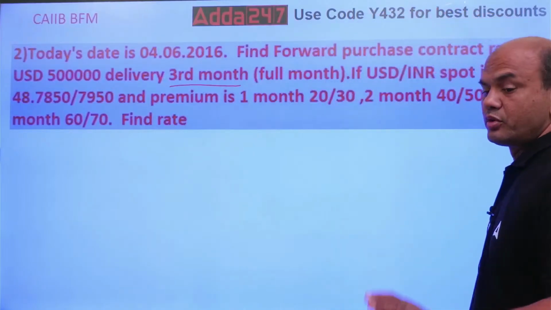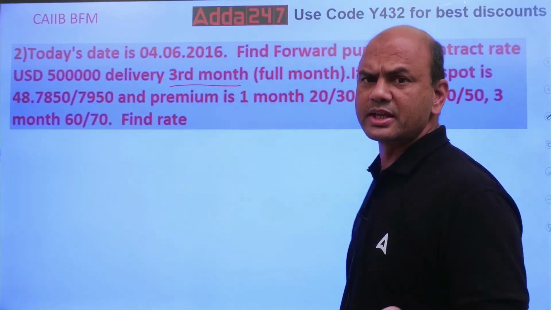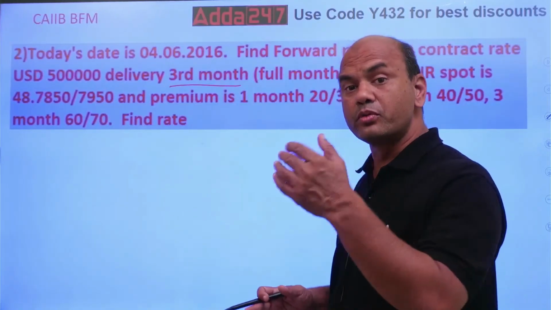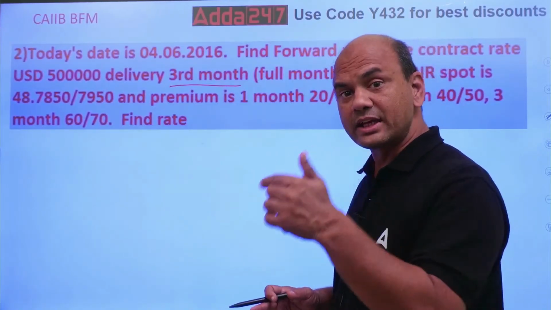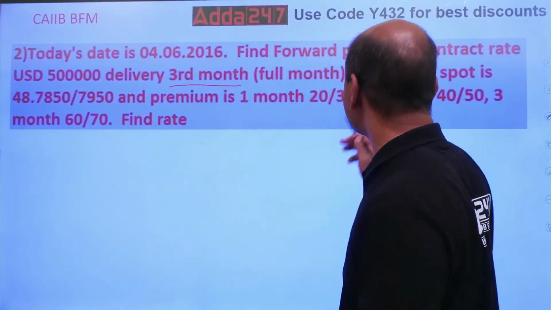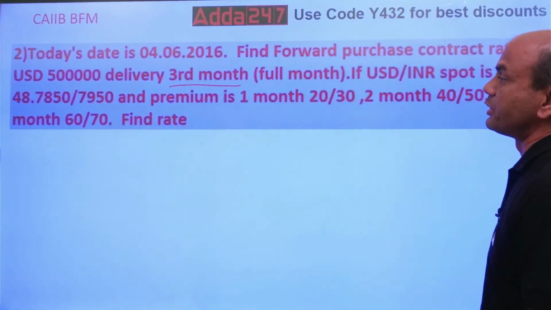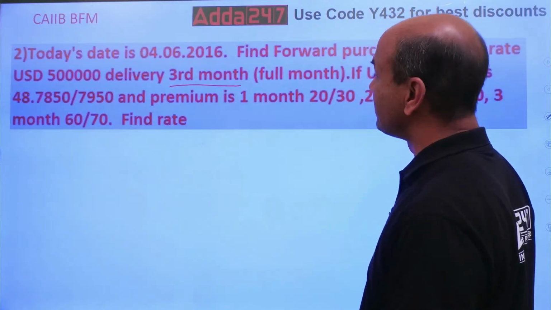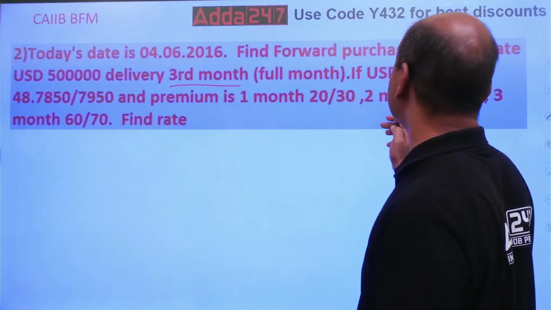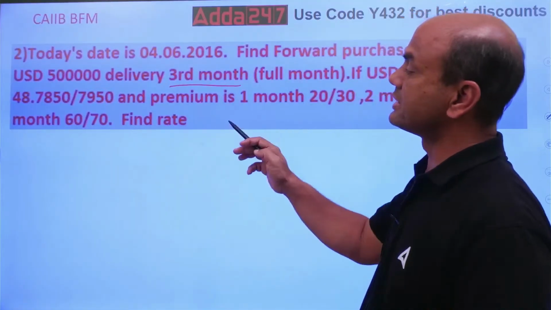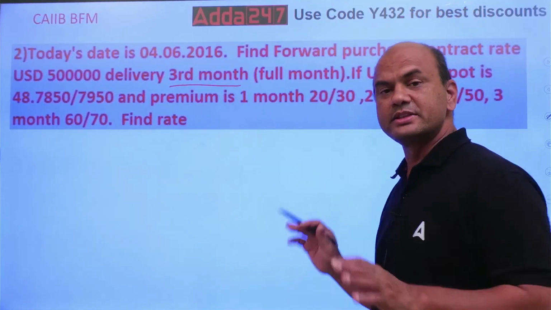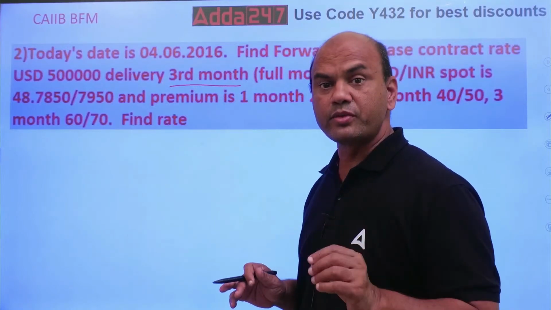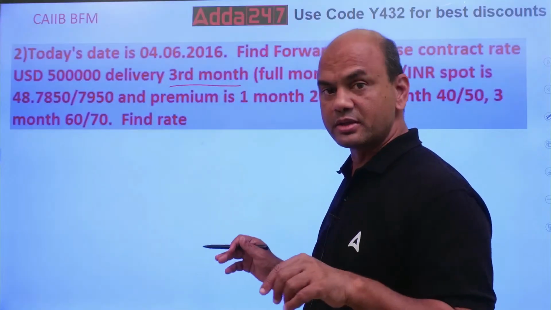Full month. You don't know when it will be. Full month means it can be on the second also, third also, fourth also, up to last day. Not exact last day, one day before. Third month. If USD INR spot rate is 48.7850, 7950. Premium for 1 month is 2030, 2 month is 4050 and 3 month is 6070. So this is the premium and this is the basic given. Now you have to find out the rate in the third month.